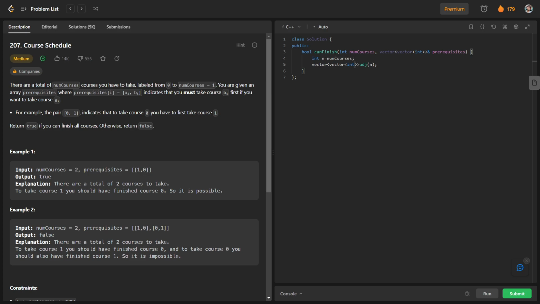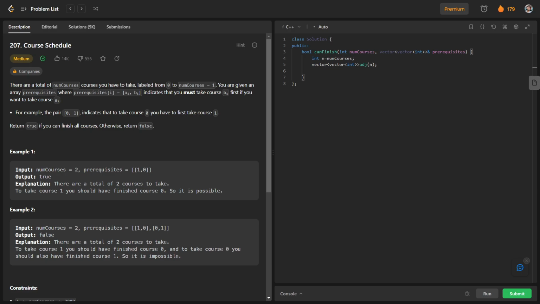Okay, so this is our graph, and what we will do, you can see that in prerequisite the requirement for the first member is member 2. So we will create a directed graph from the first member to the second member.